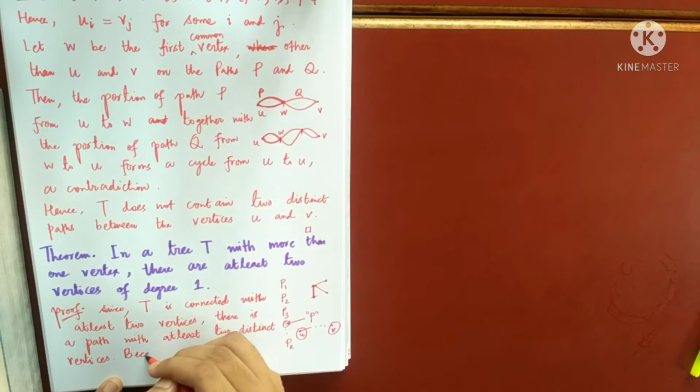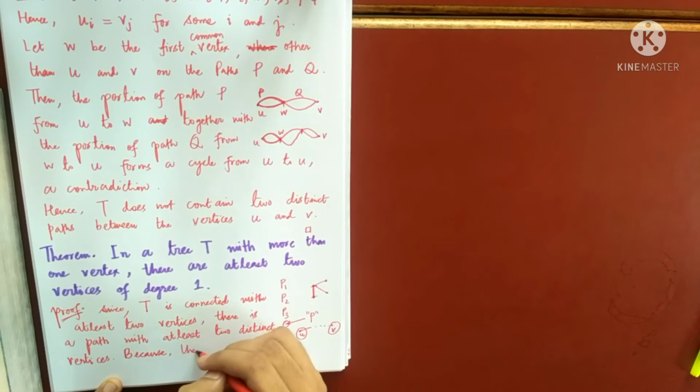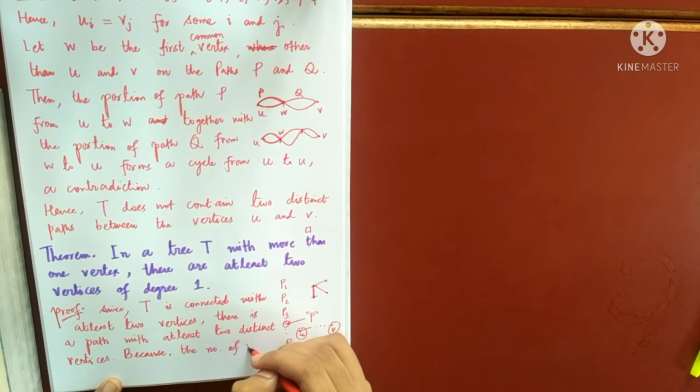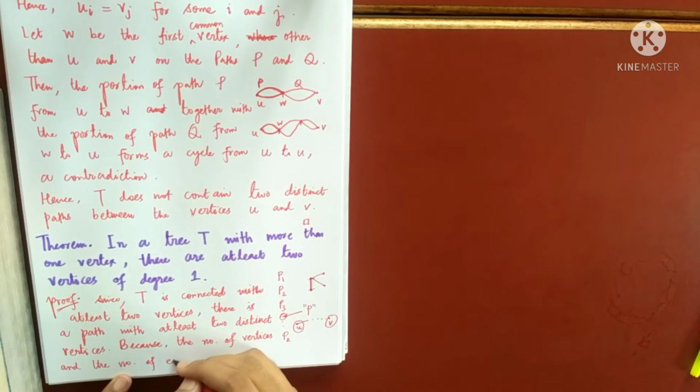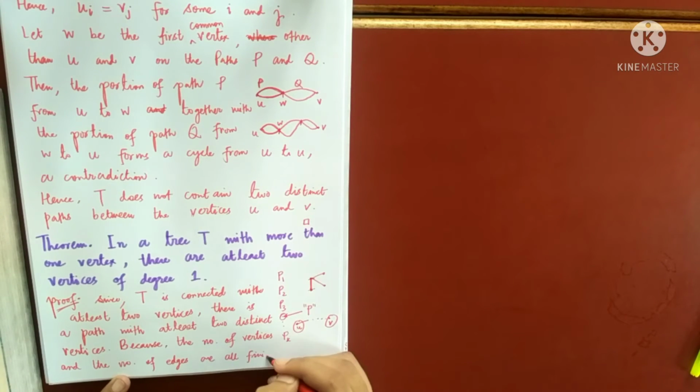Because the number of vertices and the number of edges are all finite, the number of paths will also be finite. I'll write that, okay?